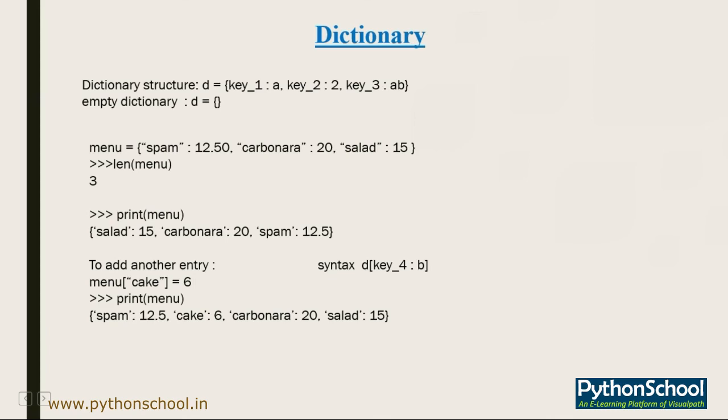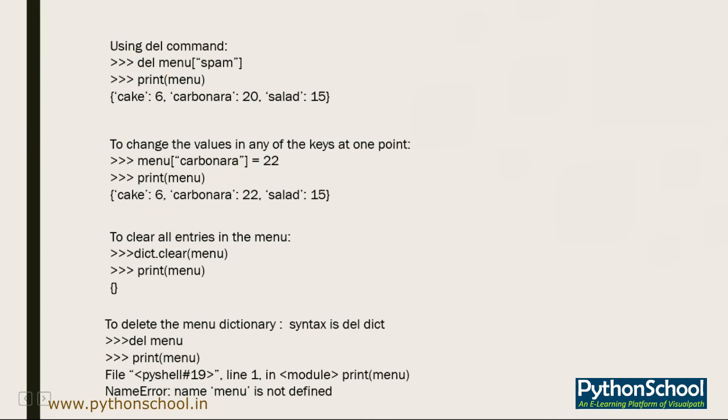Suppose you no longer want spam included, and want to delete or remove spam from your menu. You just use the del statement: del, then the variable, and mention which key you want to delete. Automatically it will be deleted from the dictionary. Now if you call the print function with the menu variable, it gives you all entries except spam.